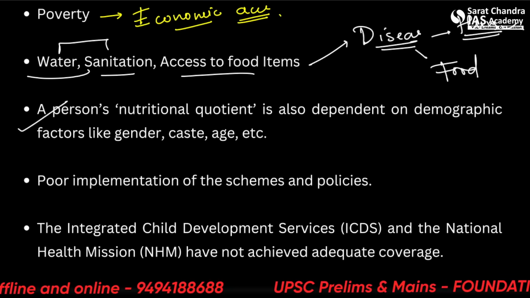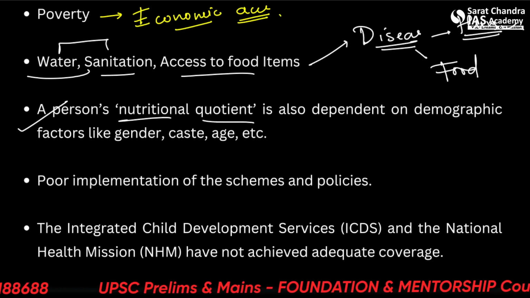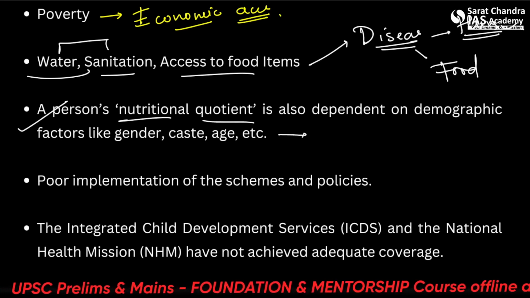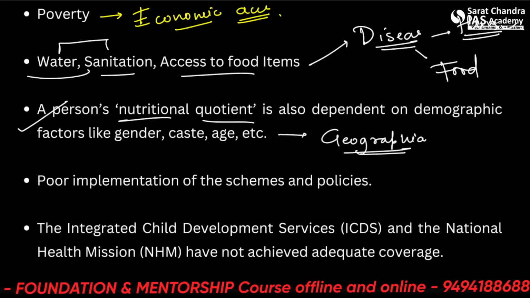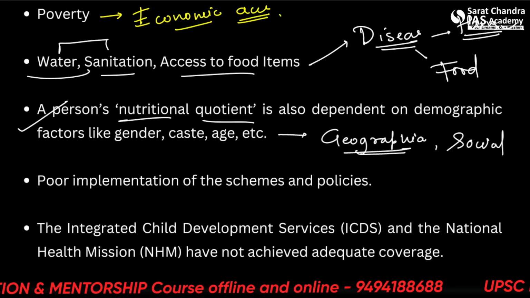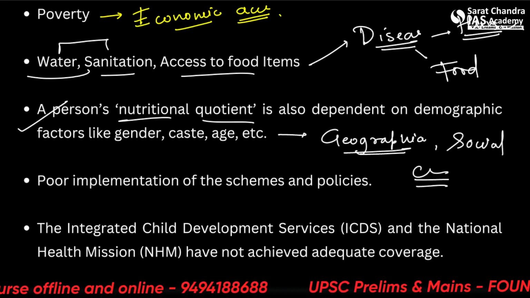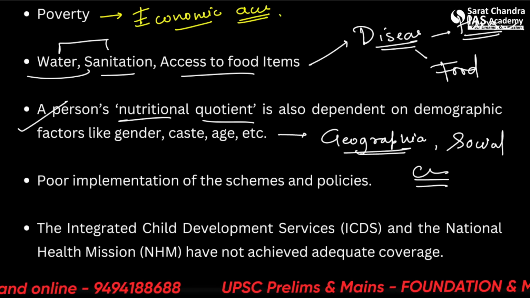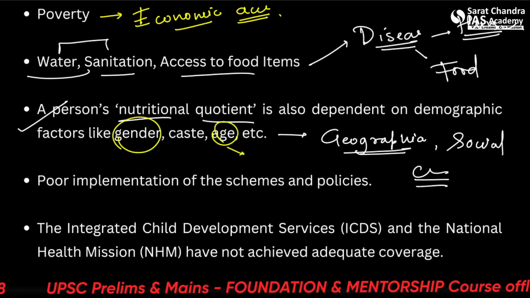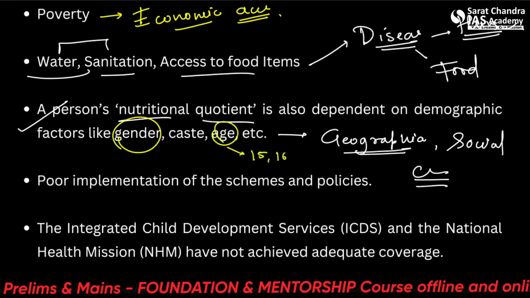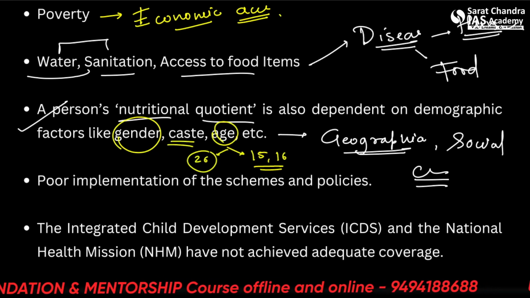Another thing is that a person's nutritional quotient is also dependent on demographic factors like gender, caste, age, etc. So we already talked about this. This can be geographical factors, social factors, cultural factors, such as if a female child is given less or more preference over a male child. So this can be gender based. Let's say their age. So if they are fed more at 15 or 16, then they are taken care of less at 26. There is caste also.